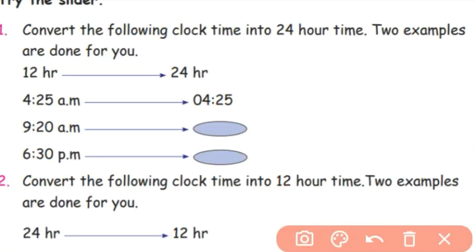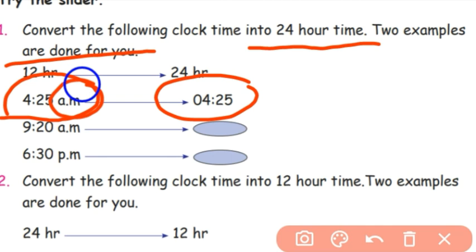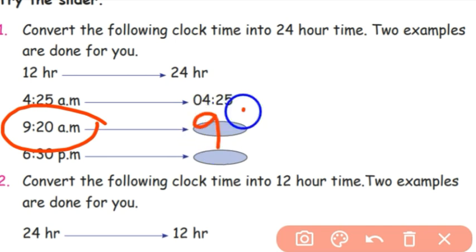Convert the following clock times to 24-hour time. Two examples are done for you. They have given our normal 12-hour clock time. You have to convert this time to 24 hours. See, 4 hours 25 minutes AM. AM means the 24-hour clock also has the same time only, 4 hours 25 minutes. See, 9 hours 20 minutes AM. AM means morning, and in 24 hours it is also the same, 9 hours 20 minutes.